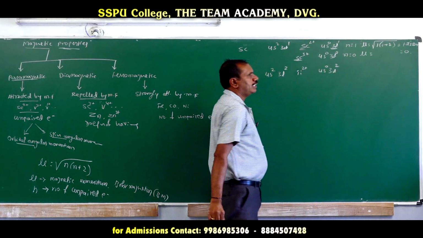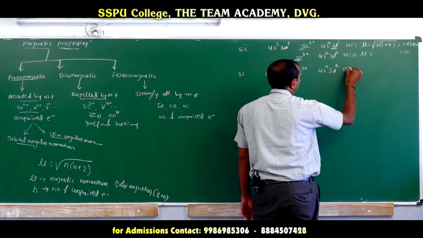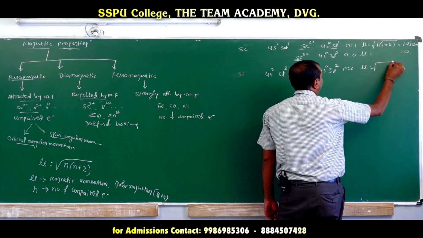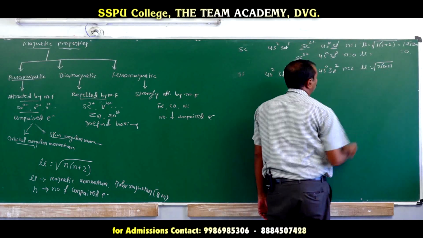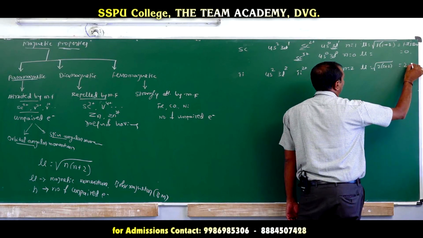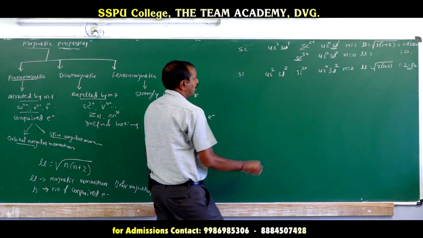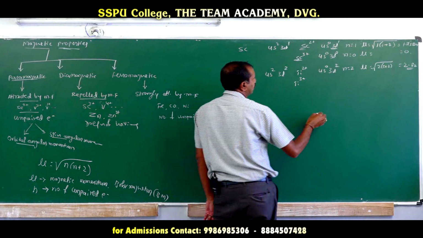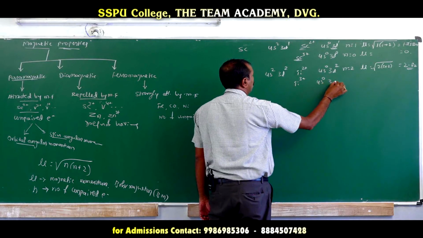There are 2 unpaired electrons in the d orbital, so n is 2, and the magnetic moment is the square root of 2 into 2 plus 2, which is root of 8, around 2.82 Bohr magneton. Then for Ti3+, the magnetic moment is less, the reason being the configuration 4s0 3d1.